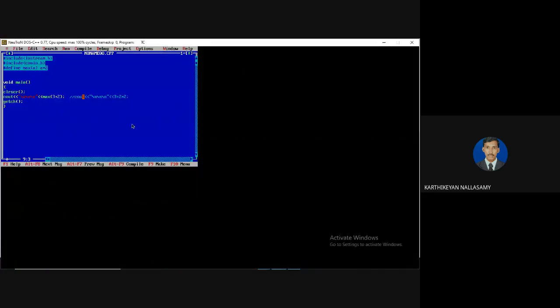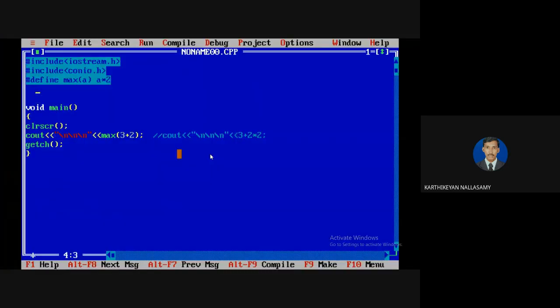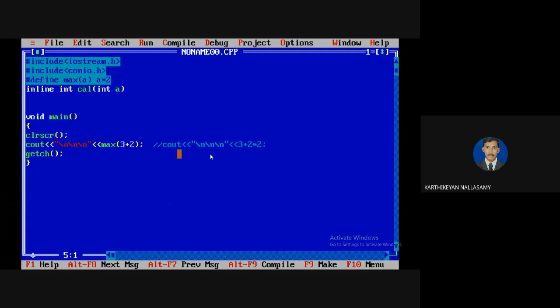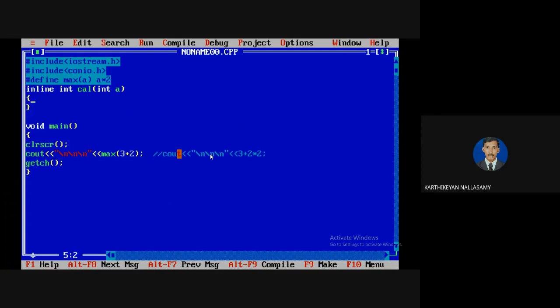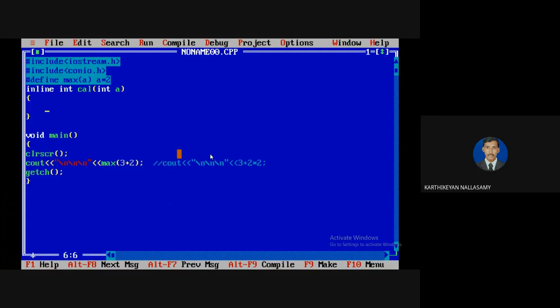For example, same as a macro definition, I'm going to define one inline function. I'm going to write an equivalent concept to the macro definition. So it returns a value, and my function name is calculation. I'm going to pass one value, an integer variable. Here I'm going to return a star 2, the same expression.